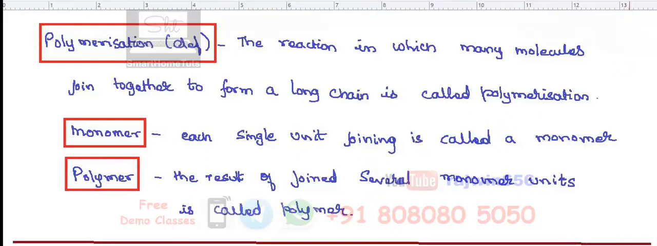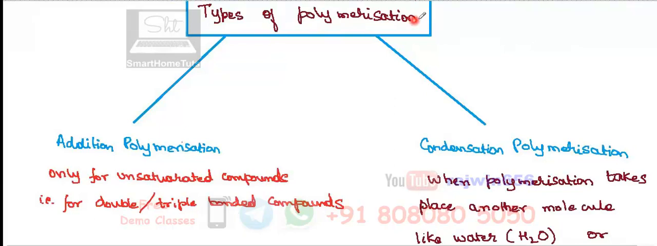The next part is types of polymerization. Two types of polymerization are there. One of this is addition polymerization. The previous example of ethene which we have done, that was the example of addition polymerization. We have seen before that addition reaction happens in double bonded or triple bonded compounds. So this is applicable only for unsaturated compounds, that is those compounds which will be containing double bonds or triple bonds.